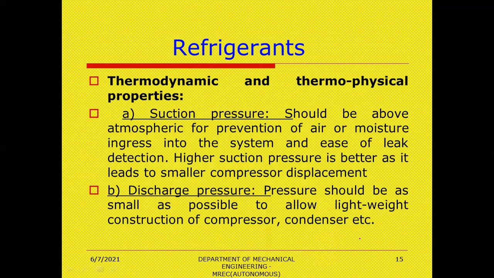Okay, now see what are the properties to be considered. The first property is suction pressure. Suction pressure should be above atmospheric for prevention of air or moisture ingress into the system and ease of leak detection. The higher suction pressure is better as it leads to smaller compressor displacement.